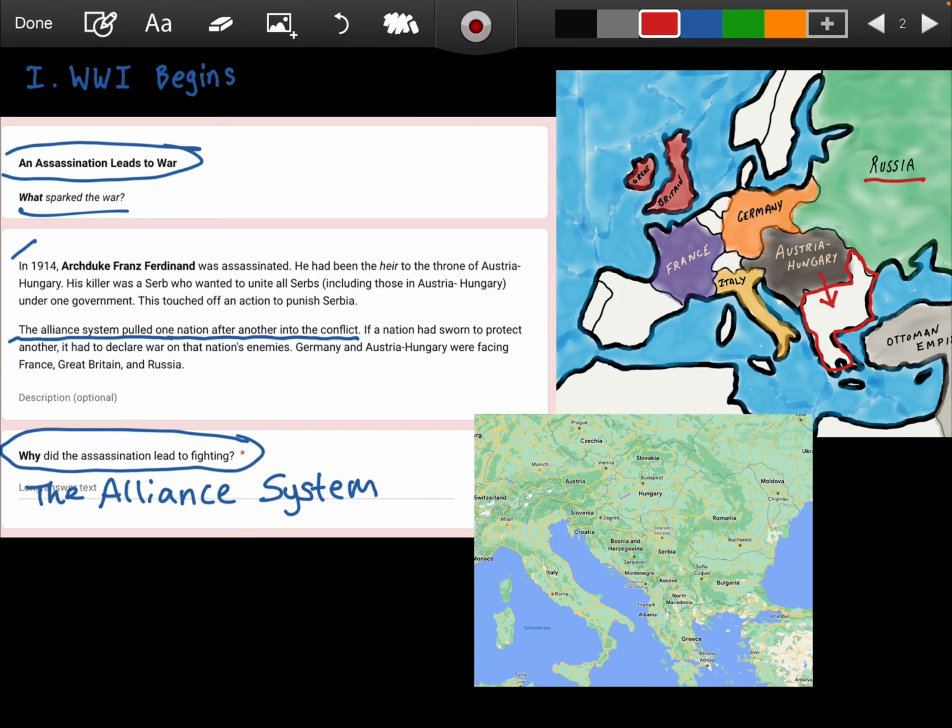And so, they're the ones that killed Franz Ferdinand. So Austria-Hungary wants to go in and invade this area here, known as the Balkans, but Russia doesn't want to allow that. So as soon as Russia hears about the assassination and hears about Austria-Hungary's plans to invade the Balkans, Russia decides to get their military together and start heading towards Austria-Hungary.